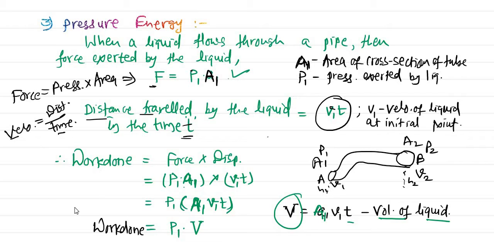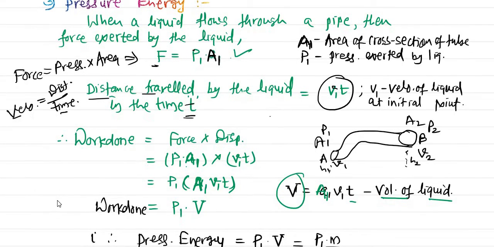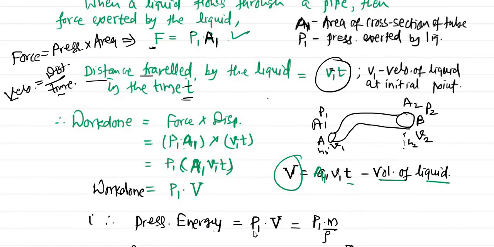Once you get pressure into volume, that is the work done. That work done is nothing but the pressure energy, because the work is done by the pressure. Only because of the pressure, the liquid acquires some velocity and moves from one point to another. Therefore, pressure energy is the work done under the influence of that pressure, that is P1 into volume V.